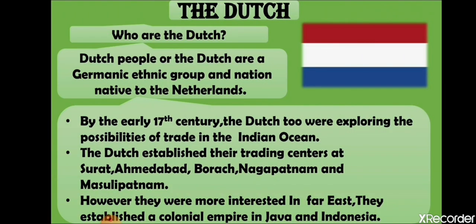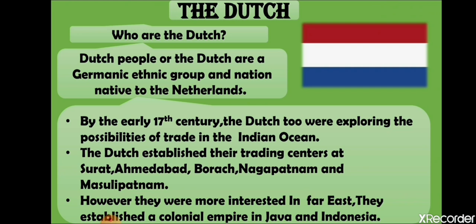Next is the Dutch. Now, who were the Dutch? The Dutch were the people who belong to Netherlands. By the early 17th century, after the Britishers, the Dutch too explored India for the possibilities of trade. They also followed the same path and they reached the Indian Ocean for trading purposes.